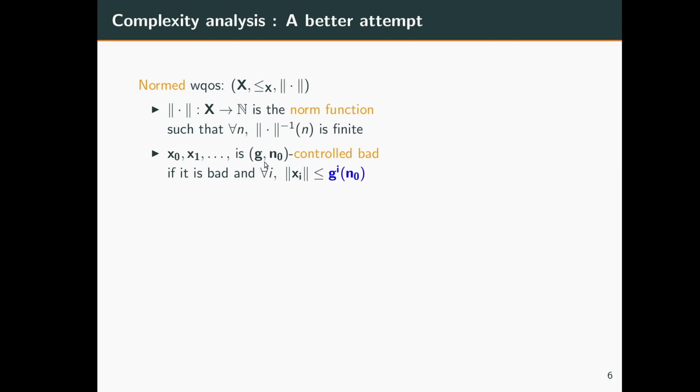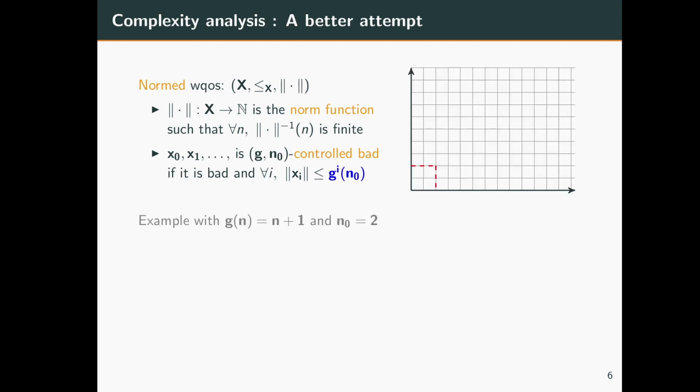Okay, so first we fix a function g, which we will call the control function, and we fix a number n0, which we will call the initial norm. Then we say that a sequence is g, n0 control bad if it is bad, and the following pattern occurs. The norm of the first element x0 is less than or equal to n0. The norm of the second element x1 is less than or equal to g of n0. The norm of x2 is less than or equal to g of g of n0, and so on.